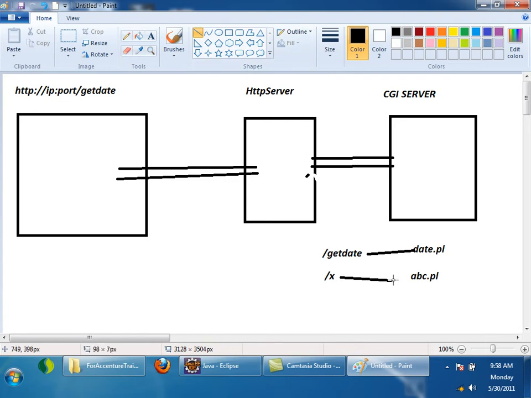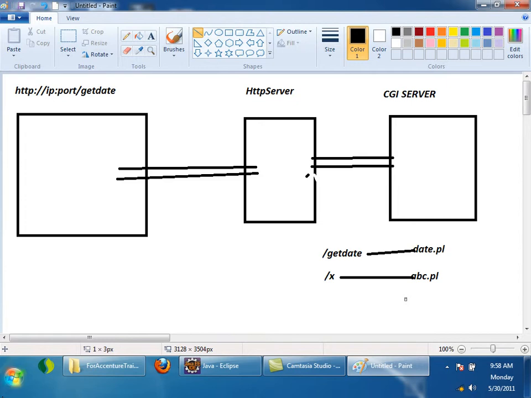What is the meaning? If the CGI server gets any request with URI /x, it has to execute abc.pl. The output of the .pl file should be sent to the HTTP server.